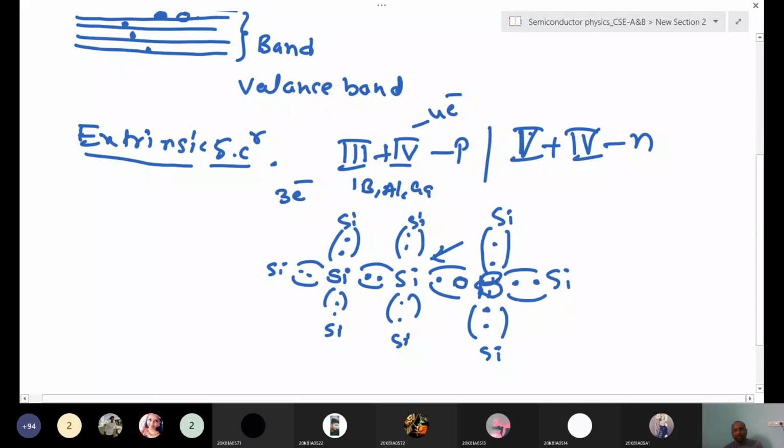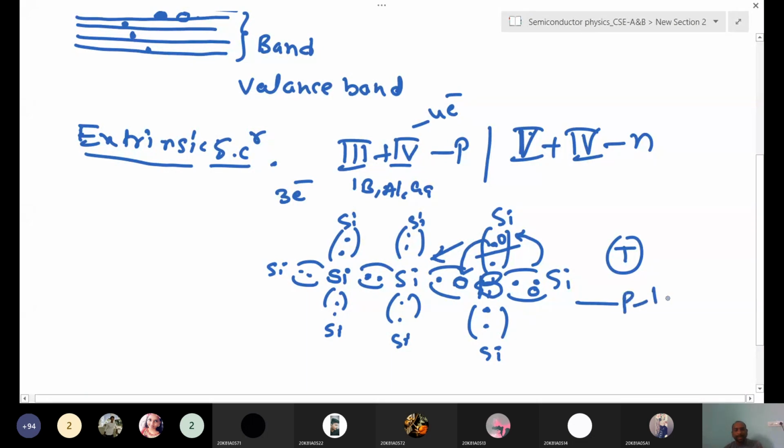If you give some temperature, at moderate temperature the covalent bond breaks. These electrons get some energy and the bond breaks. This electron fills this hole and they make a covalent bond. Once this electron leaves this place, a hole is formed here. Like that, this hole will be filled by some other electron. Like that, holes are generated in this process. These semiconductors we call p-type semiconductors.